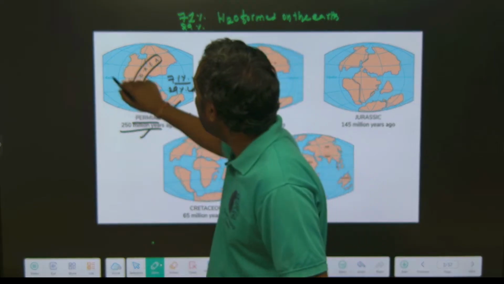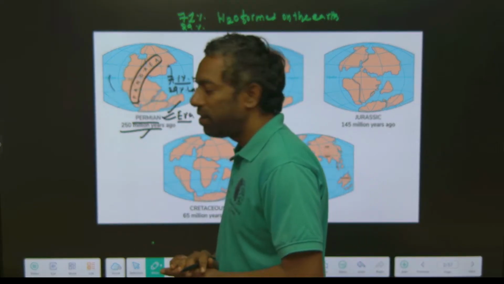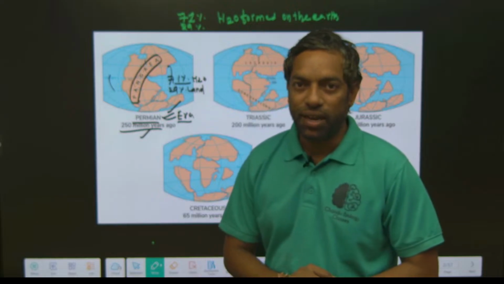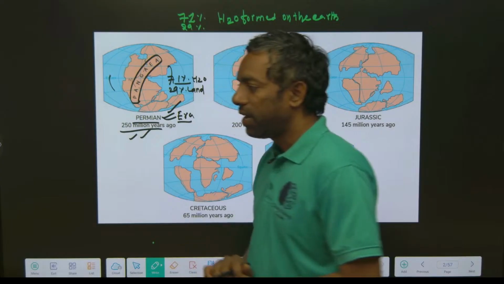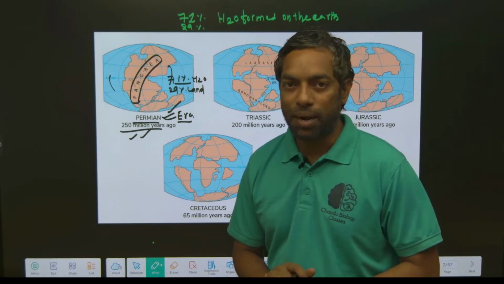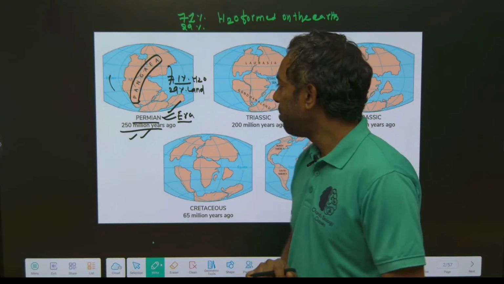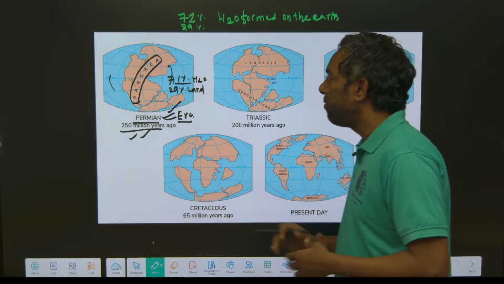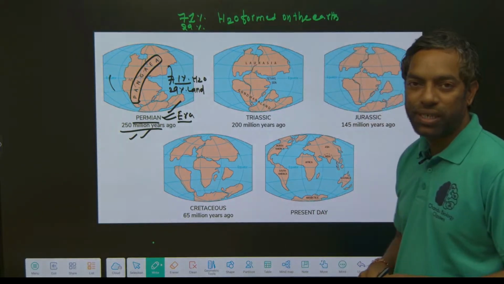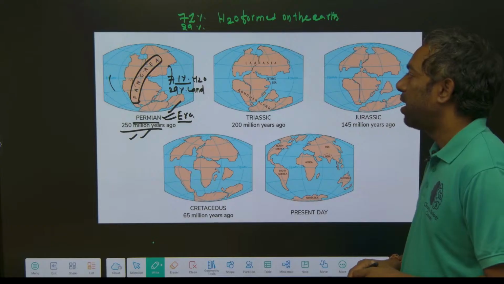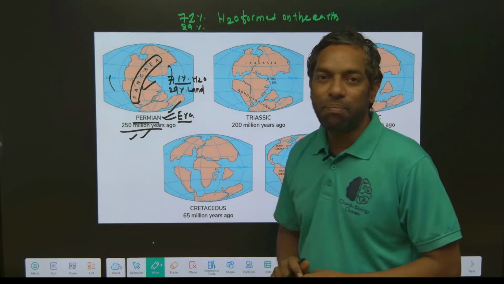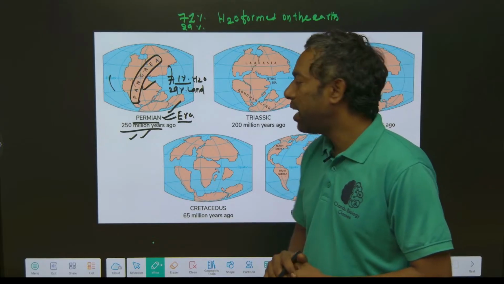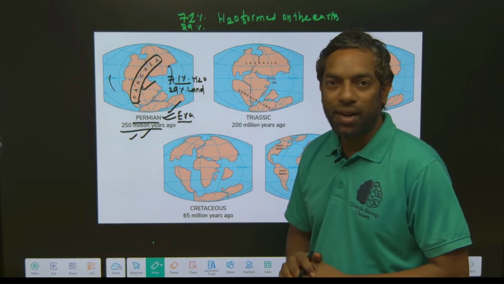The mix of the mainland and water bodies all together is called Pangaea. In the Permian era, 250 million years ago, there was no division of the mainland and the oceans. That is what we call Pangaea.